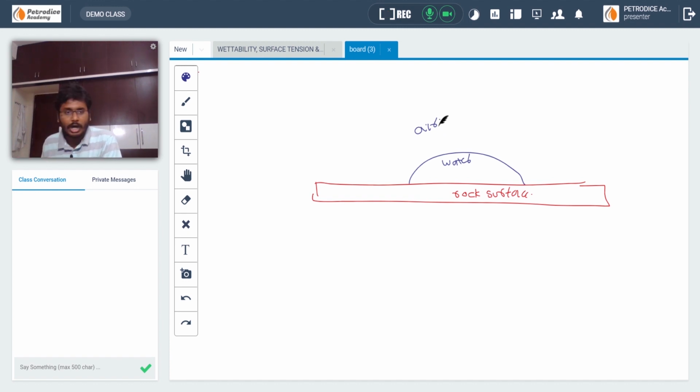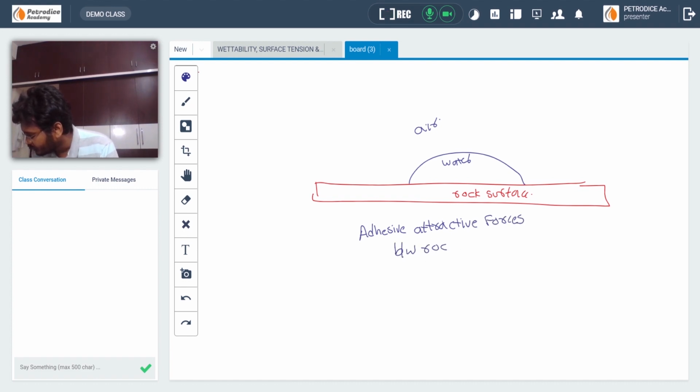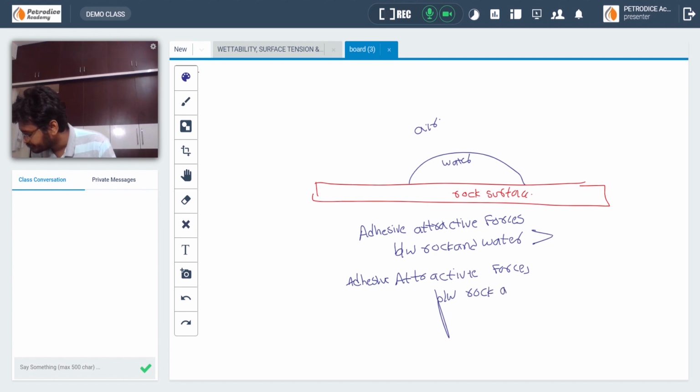What happens is, the adhesive attractive forces between rock and water will be greater than the adhesive attractive forces between rock and air.